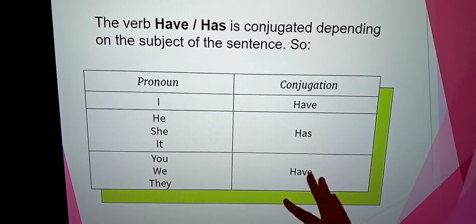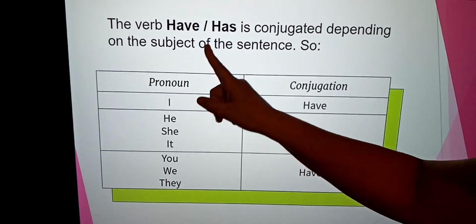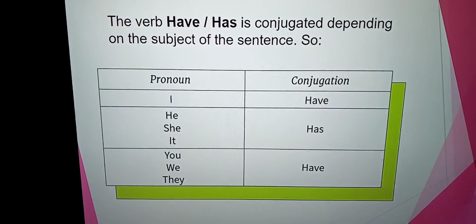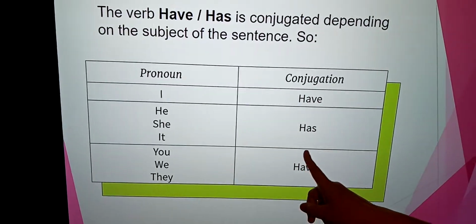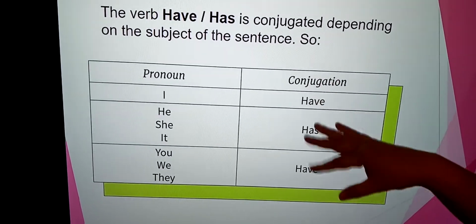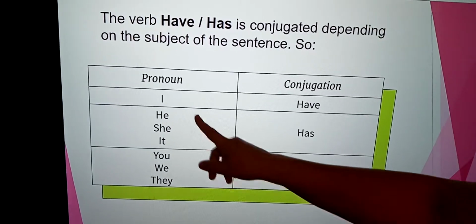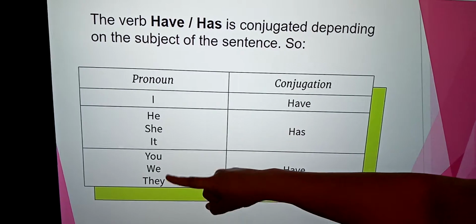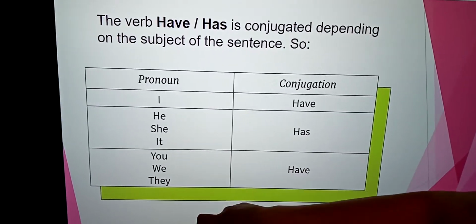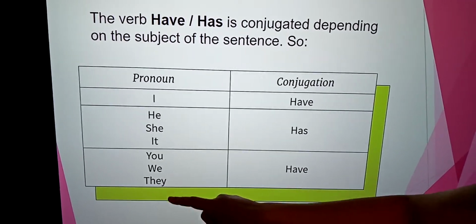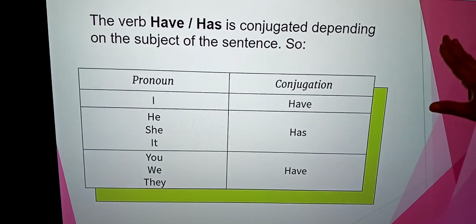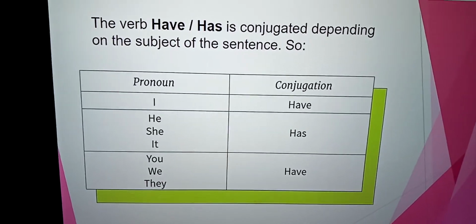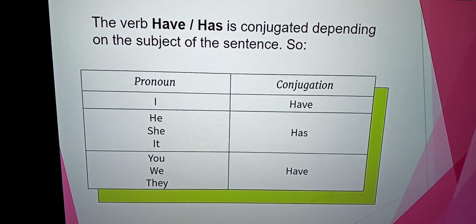The verb have or has is conjugated depending on the subject of the sentence: I, he, she, it, you, we, and they.